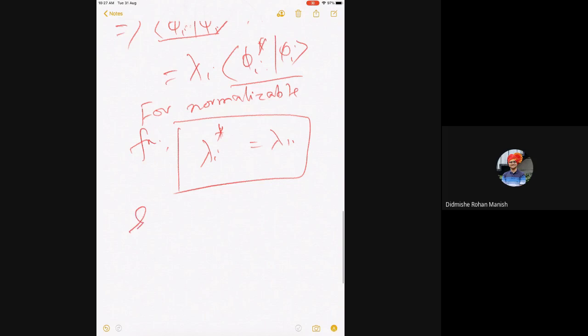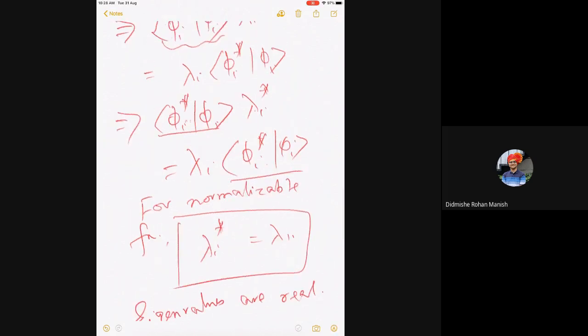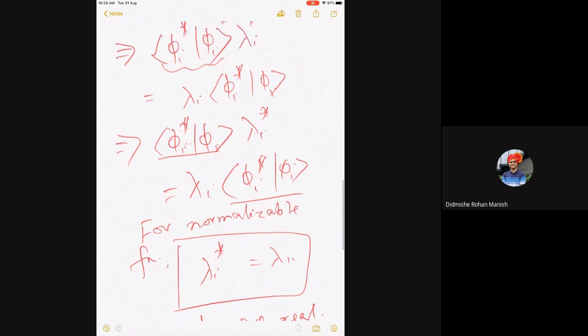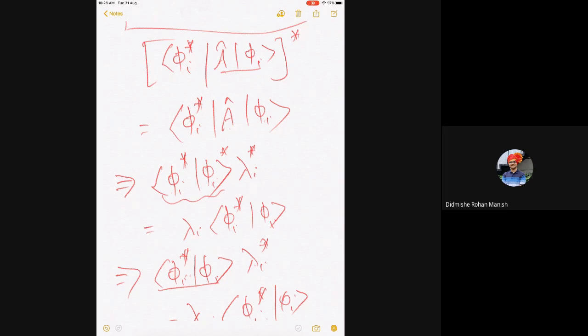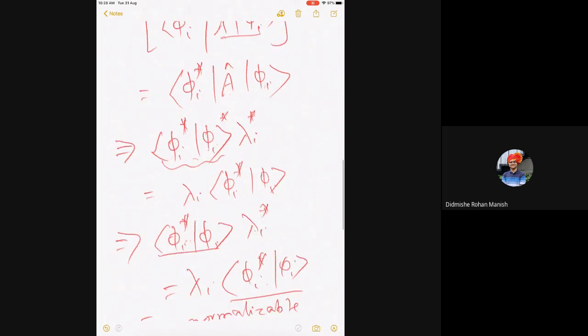Sir, just a small point: in the above step, it should be phi star phi, and the entire bracket should be inside a star also, right? Yes, that's why I made the star. So you said it is the same as without the star because we have normalized it to 1? No, not 1. It can be 2, it can be 3, doesn't matter. They are all real numbers. You can look at it another way. You just take the conjugate of this integral. How will you do it? The reverse order. So this phi I will become phi I star, and this phi I star will become phi I. So it is the same.